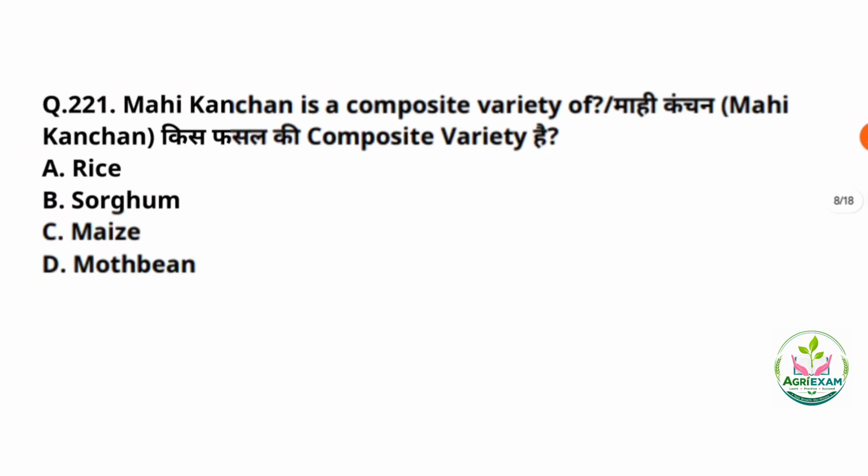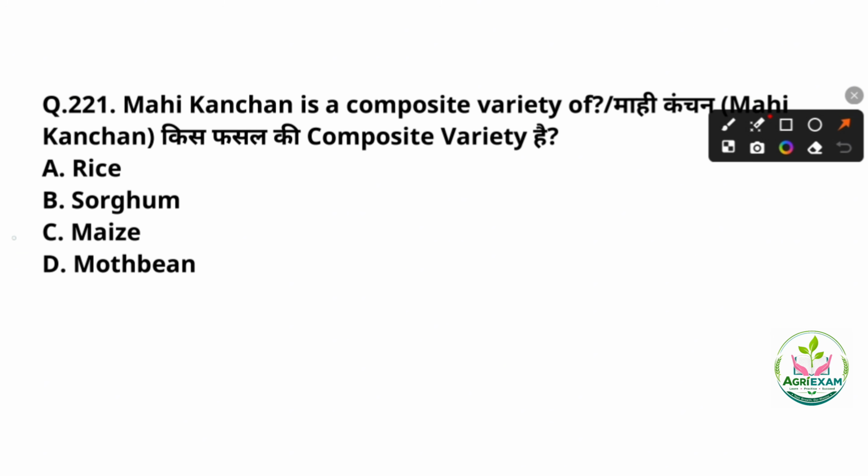Next, 21st question. Mahi Kanchan is a composite variety of. The correct answer is option number C, that is maize. So, Mahi Kanchan is an early maturing, high yielding composite variety of maize which is developed by the Agricultural Research Station in Rajasthan.